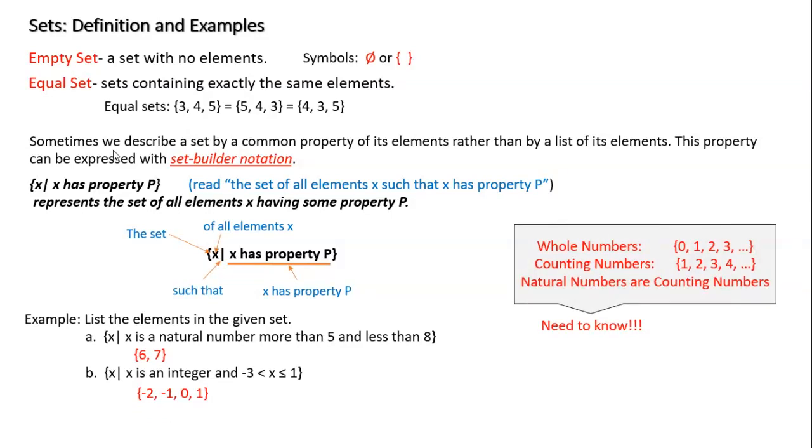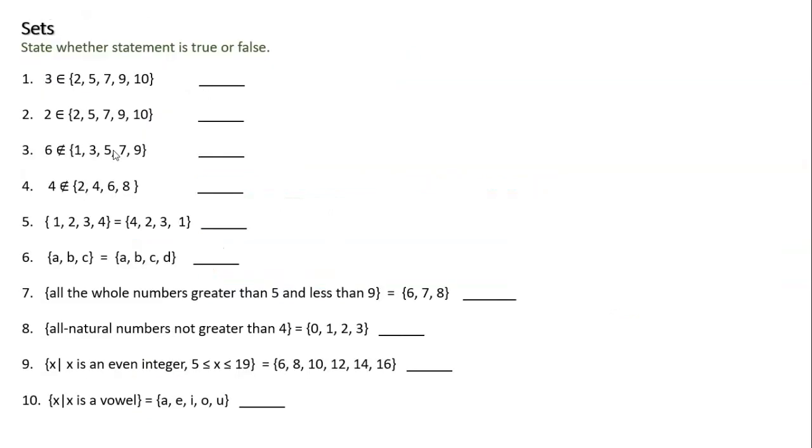Okay. Now, other things to know that help you review is this definition of what whole numbers are, and what the natural numbers, or the counting numbers, are. Okay, so again, whole numbers are 0, 1, 2, 3. Counting numbers don't include 0, they're just 1, 2, 3, 4, and forever. They're the positive values. Yes? All right. So let's look at these homework problems.